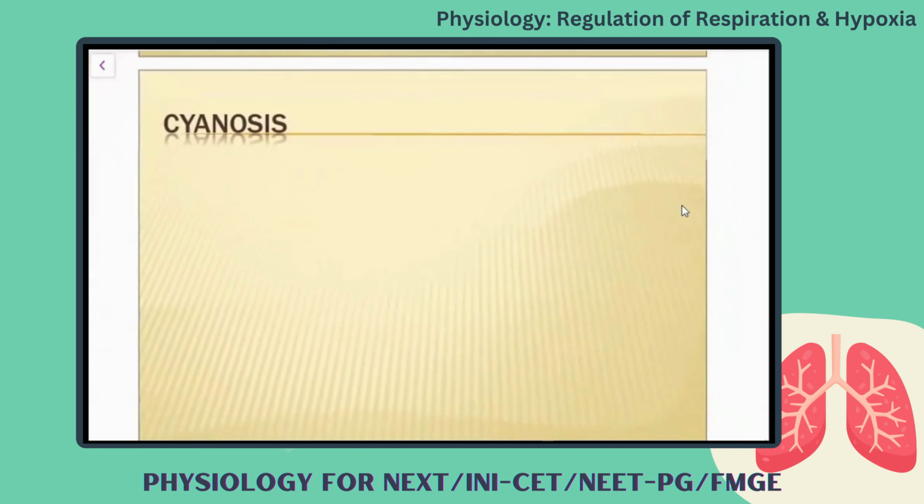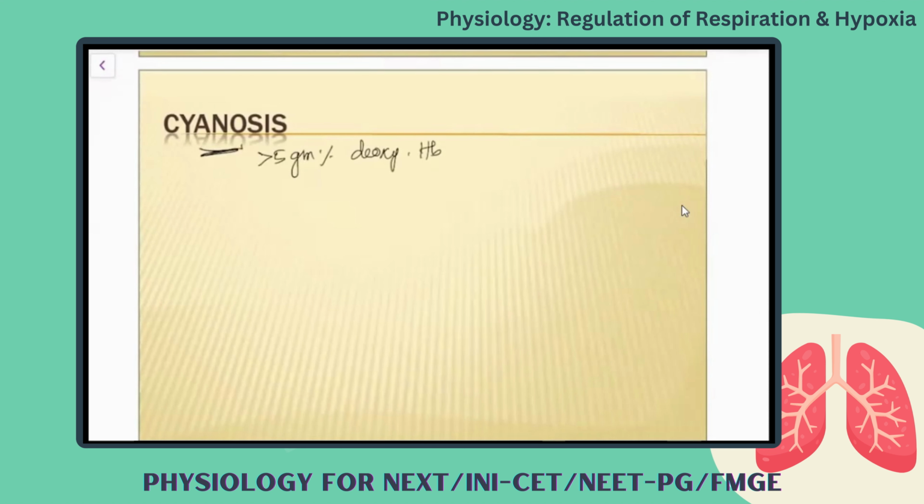And another respiratory disturbance is cyanosis. How do you define cyanosis? Bluish discoloration of the skin and the mucous membrane. Why? Hypoxia? No. This cyanosis is experienced when you encounter more than 5 gram percentage of